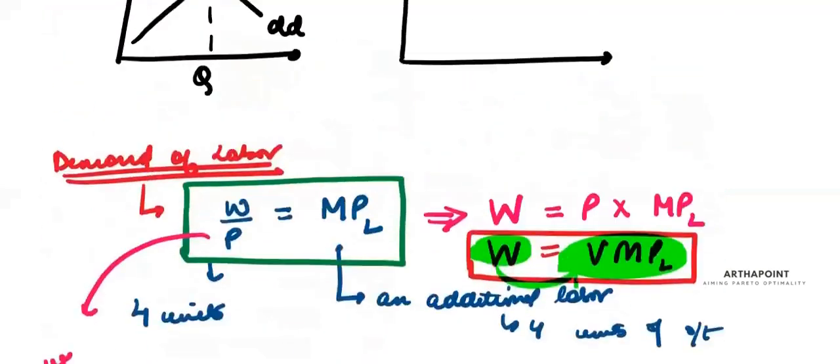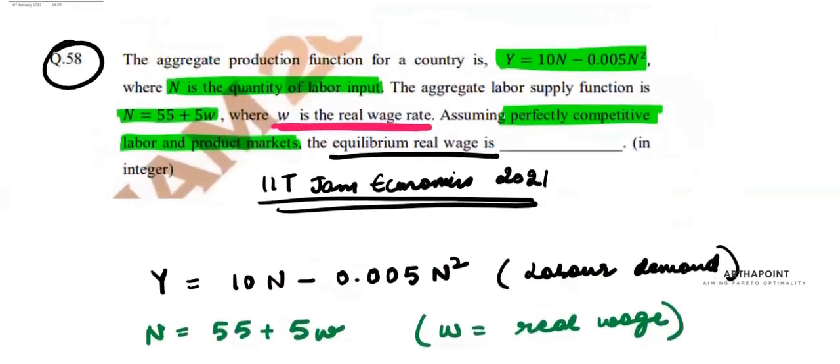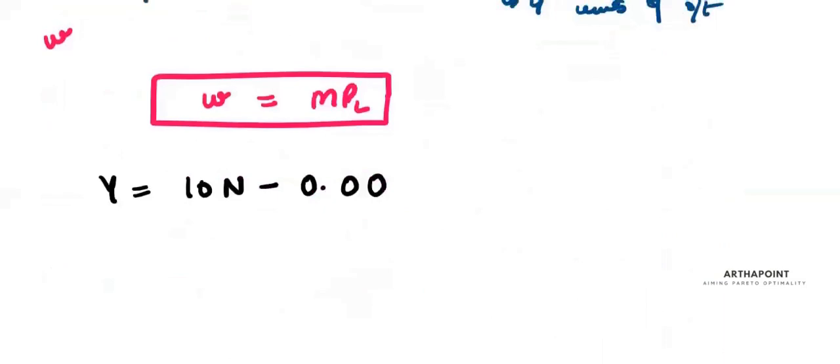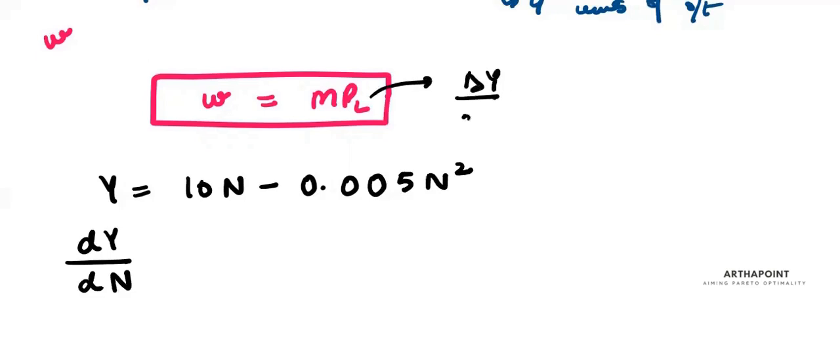Now, if the production function is 10N minus 0.005N squared, how many zeros are there? Two zeros, 005N squared. Then the marginal product is how output changes when labor changes. MP is the change in output due to change in labor, the additional output created when you have one additional unit of labor.